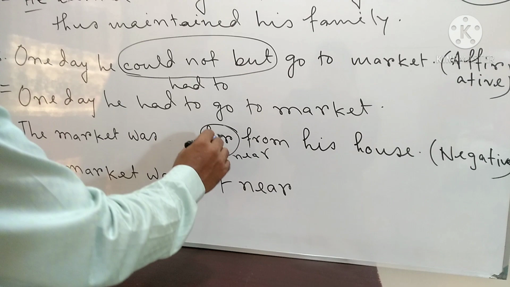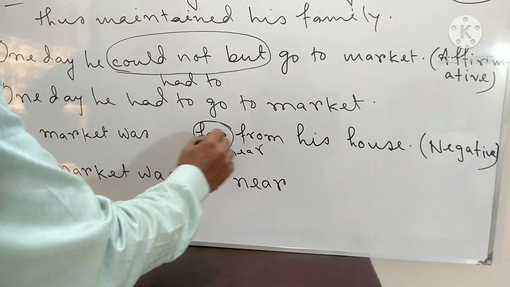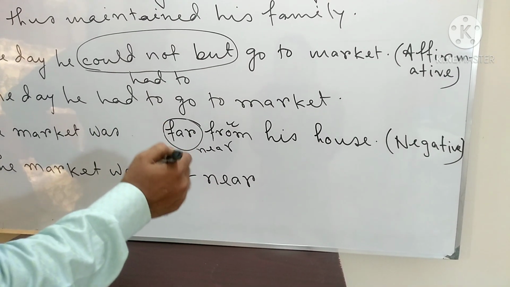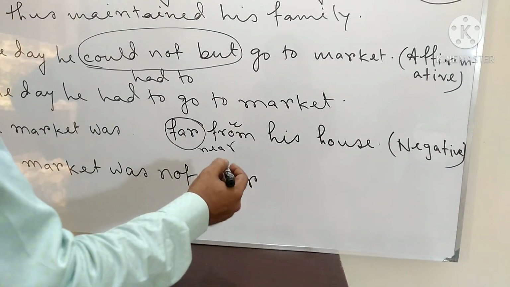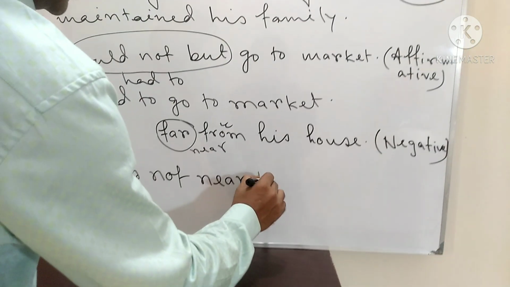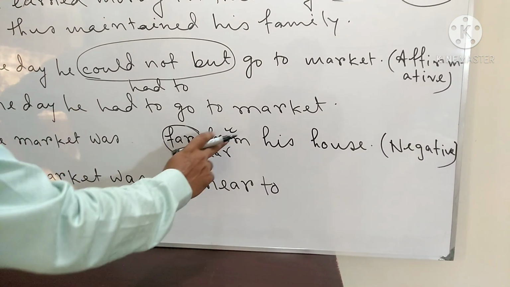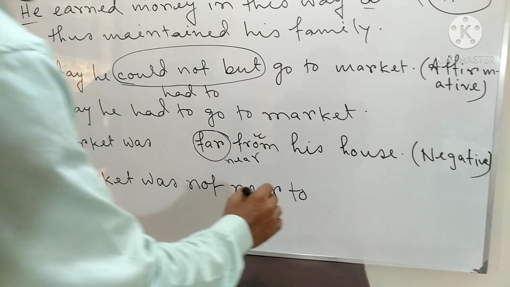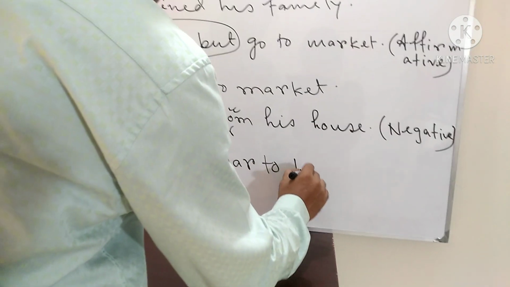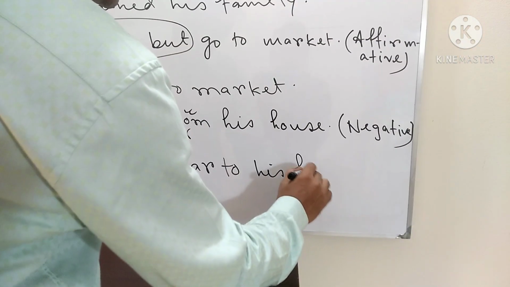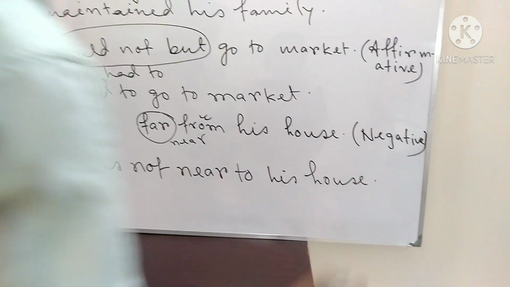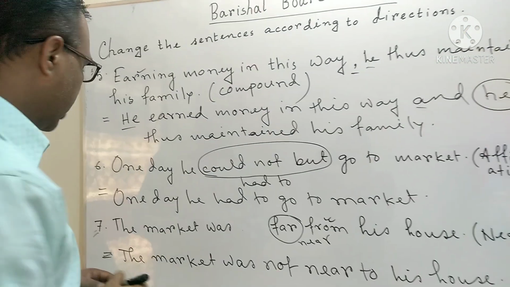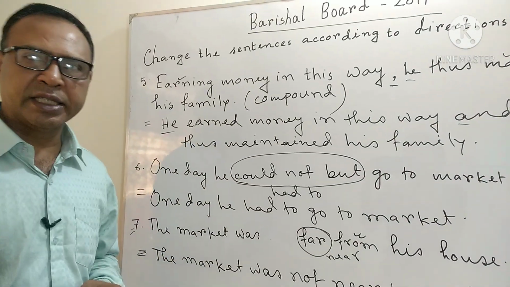My dear students, after far, the preposition from is appropriate, but after near, to is appropriate. So we will not use from here. The market was not near to his house. Okay, my dear students, let's go to the other sentences.